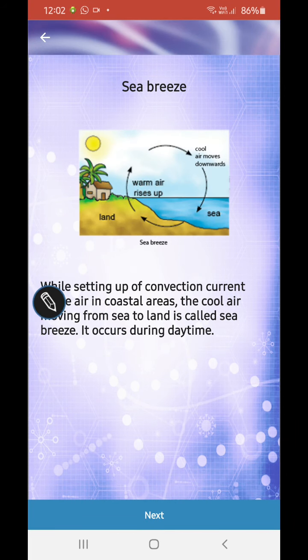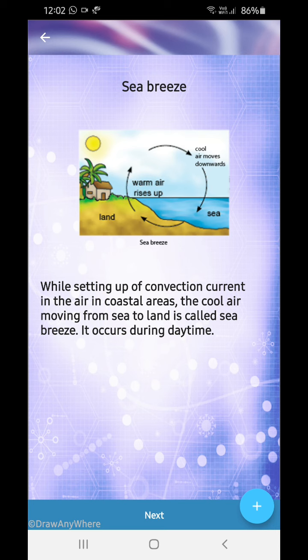Sea breeze, while setting up of a convection current in the air in the coastal areas. The cool air moving from sea to land is known as the sea breeze. It occurs during daytime. When you go to the coastal cities, you see that the temperature is always moderate as you have the sea over there. But when you come to cities which are landlocked, you see the temperature is extreme. In summer they have very high temperatures, and in winter they have low temperatures. So what maintains this temperature in the coastal cities? Sea breeze and land breeze.